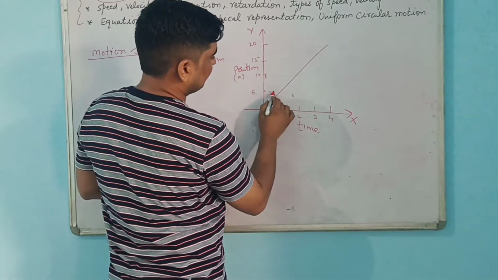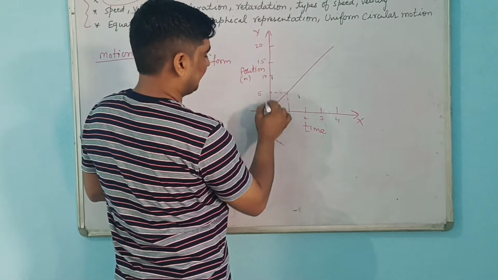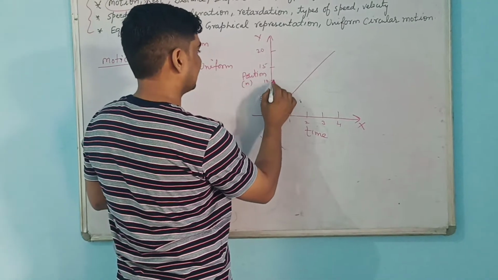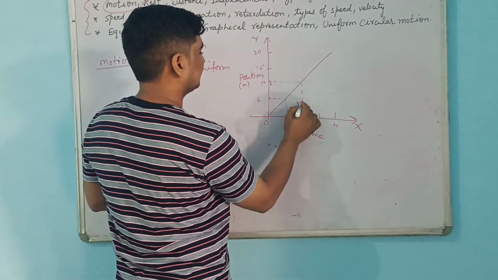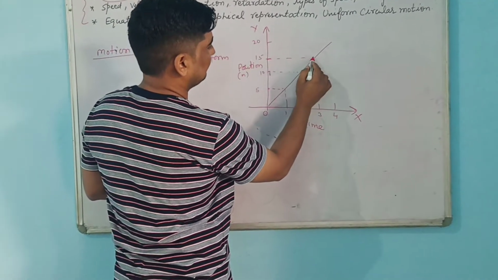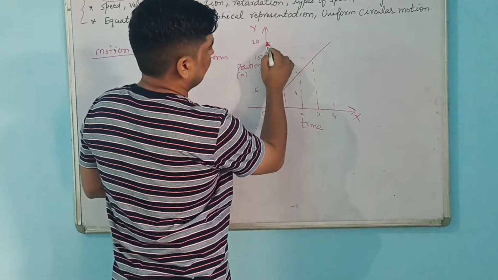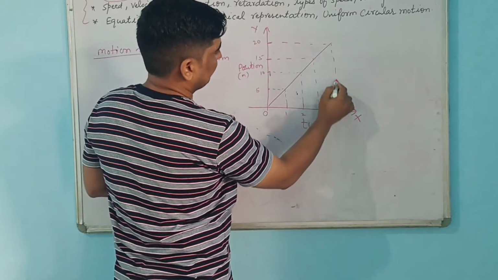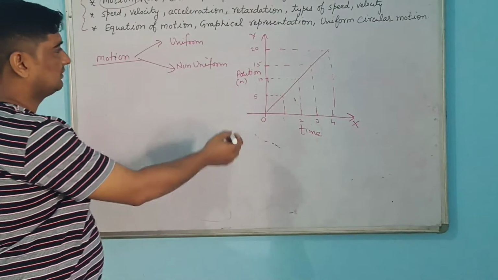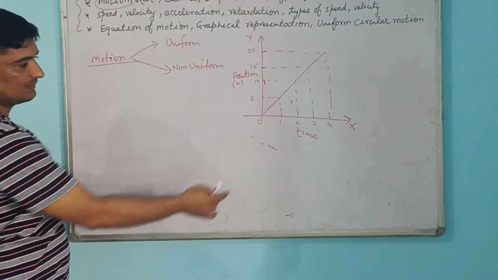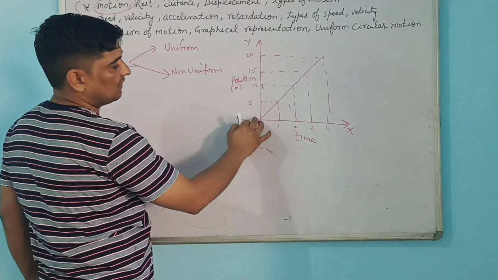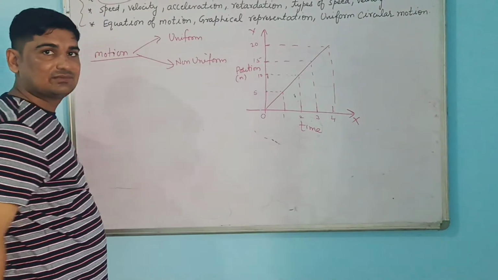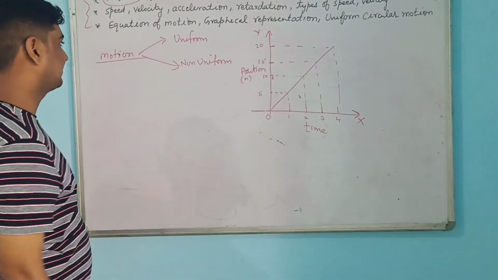So in the first second, suppose it is changing its position by 5 meters. Then in the next it is again 5, then again 5. So we can say it is a uniform motion, because with respect to time, in each second that object is changing its position by 5 units. It may be meter, kilometer, whatever it is.